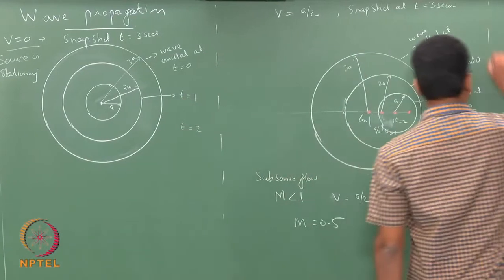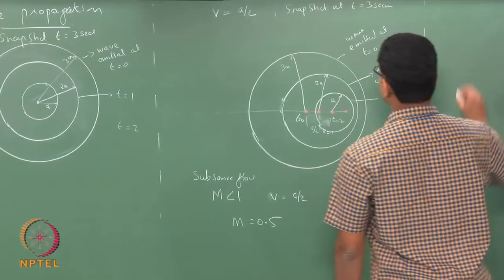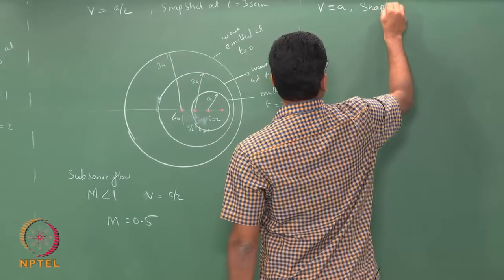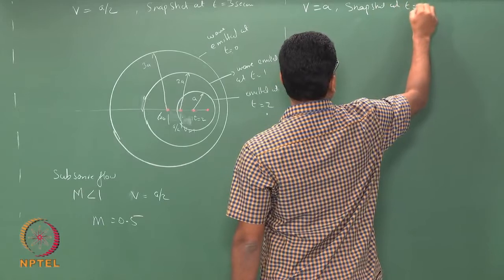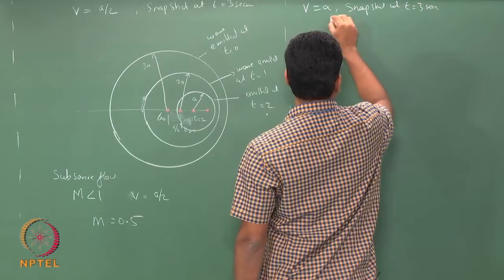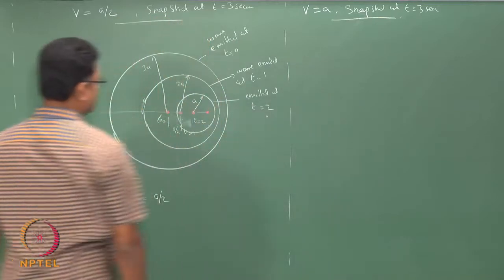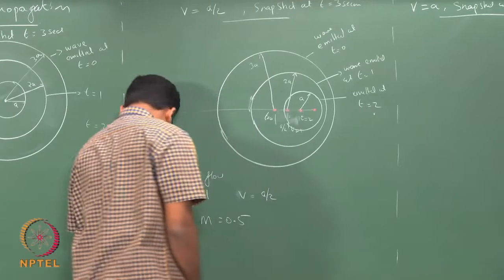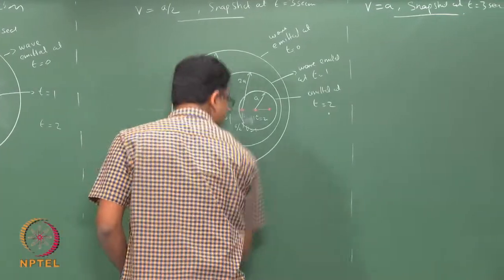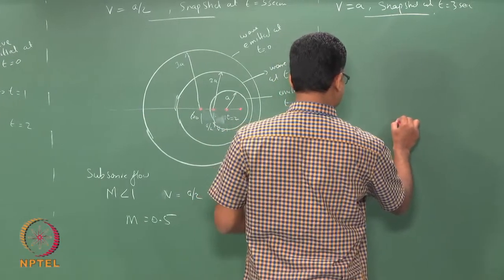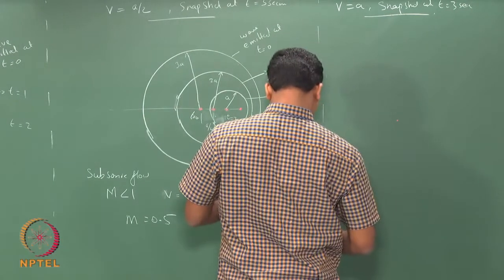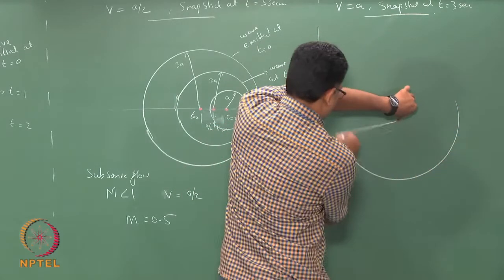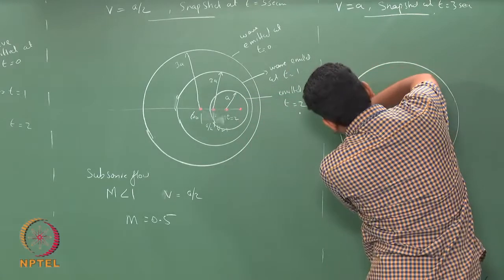Now, let us look at the next case, V equals a, again a snapshot at t equals 3 seconds. So, I have a source located at some point here. So, my 3a would be this.